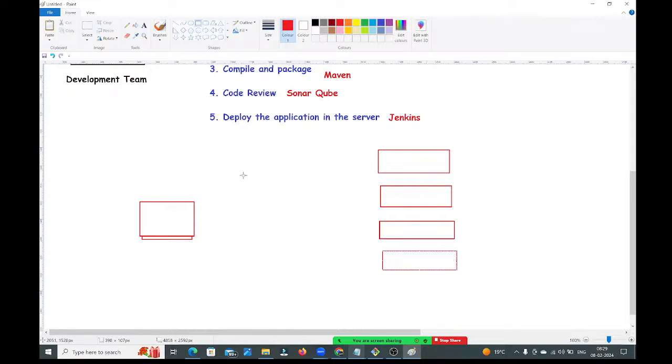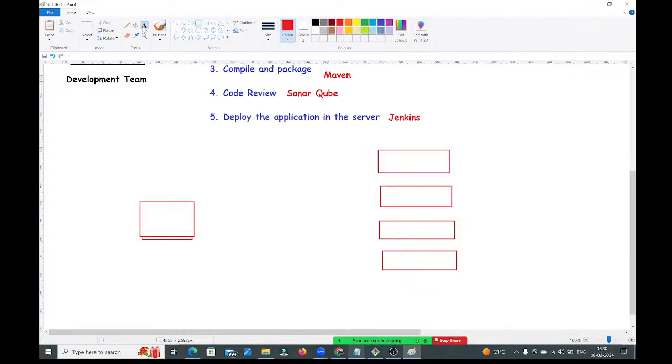Right? These people are telling, hey, you have shared code that is not working in my system. Hey man, it is working fine in my system. Why is it not working in your system? Okay, you can check with the SIT environment. They also said the same way. It is not working. But you are saying, no, it is working fine in my system. Where is the problem? It is working fine in your system, but it is not working in this environment. Where is the problem?